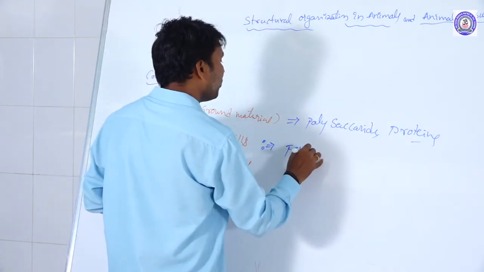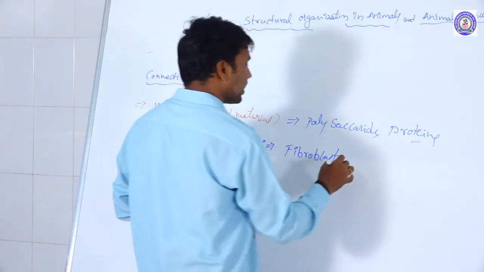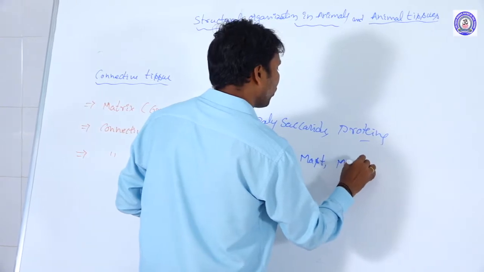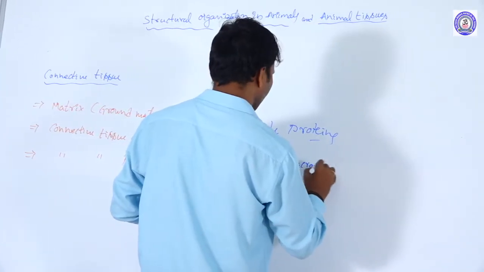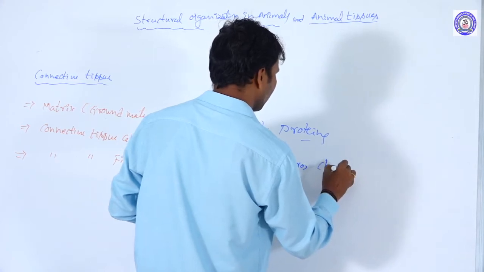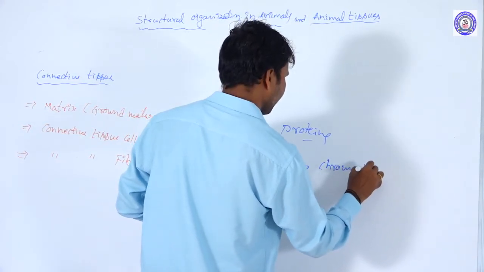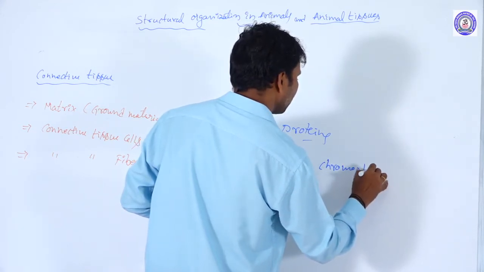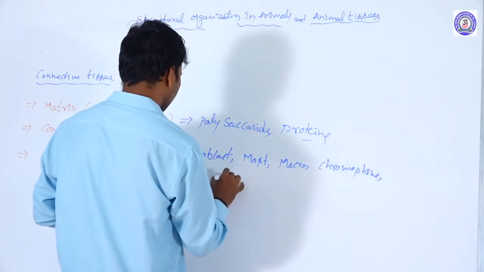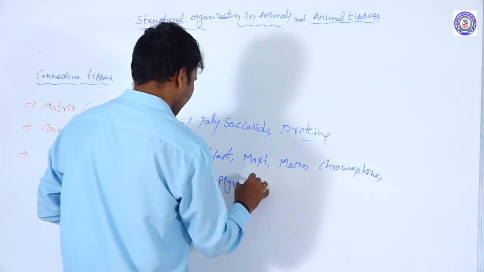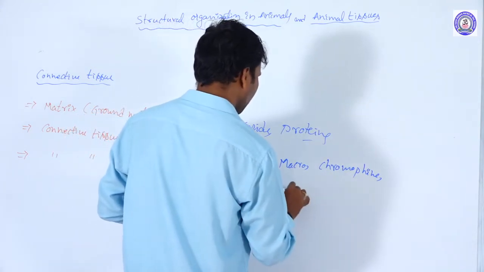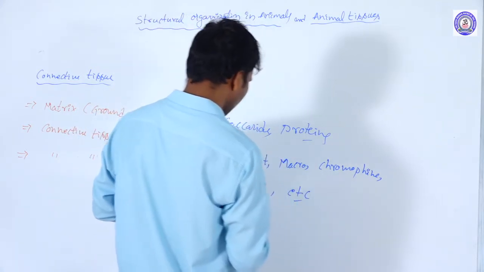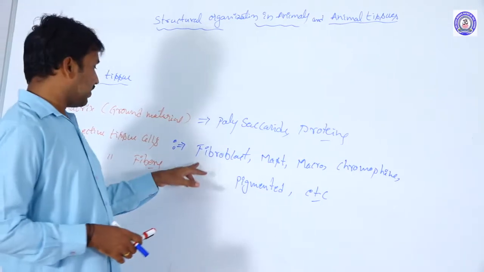They are fibroblast cells, mast cells, macrophages, chromatin cells, pigmented cells, etc.